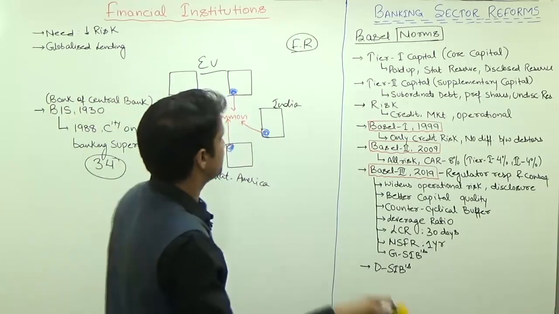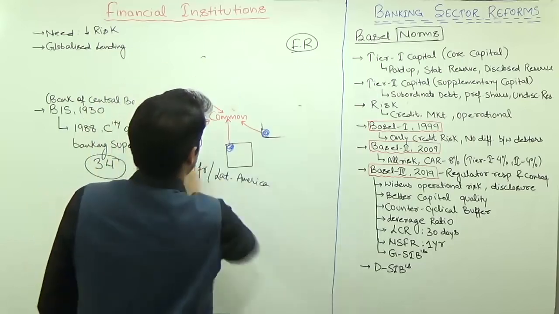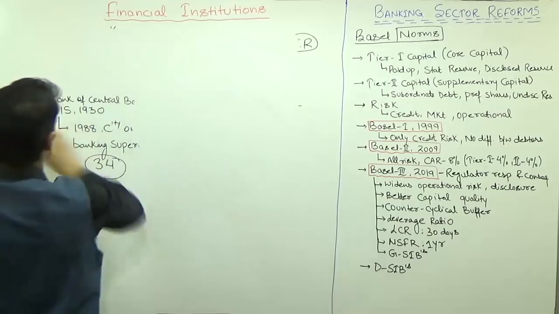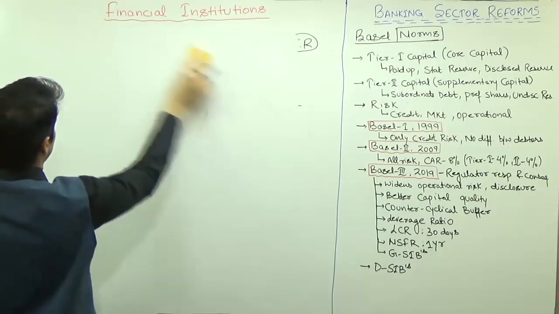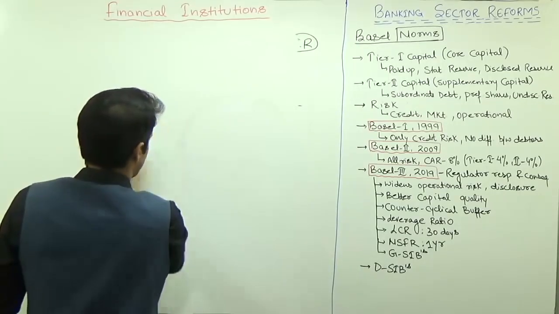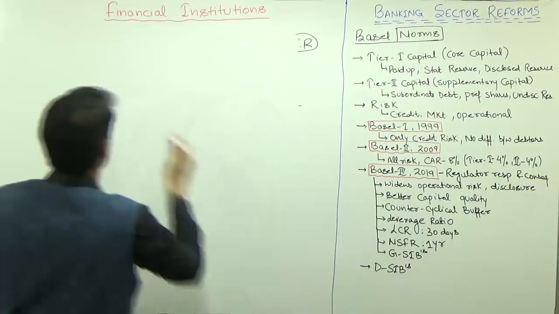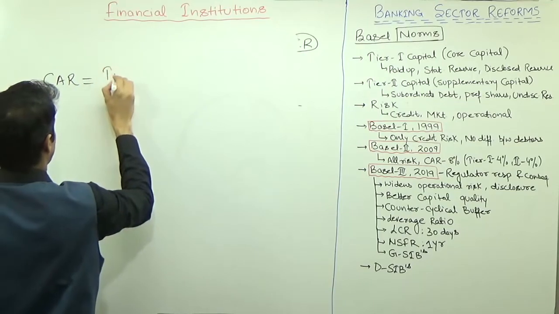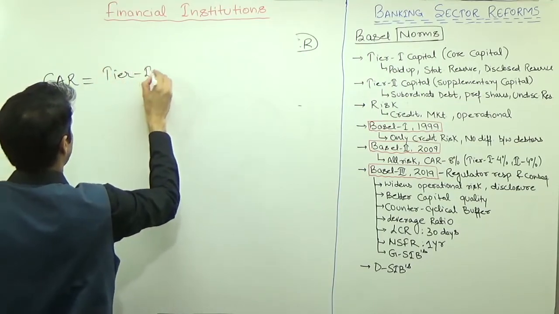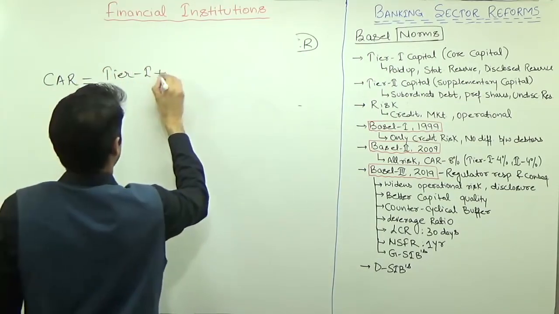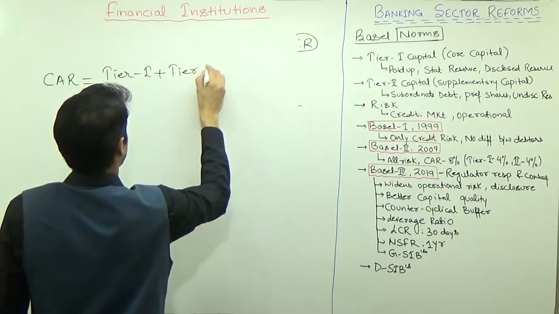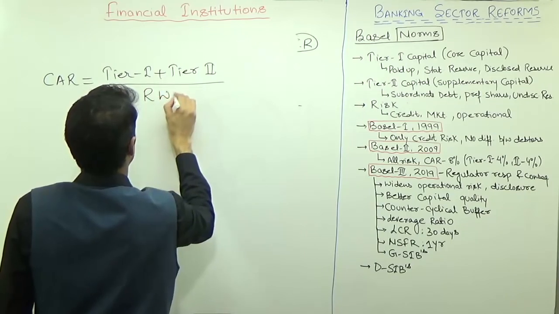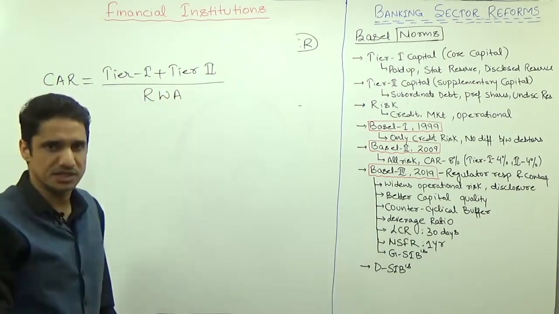Then we will discuss tier 1 capital, tier 2 capital, the different tiers that we have. The capital adequacy ratio, CAR, equals tier 1 capital, also known as core capital, plus tier 2 capital, also known as supplementary capital, upon risk weighted assets.